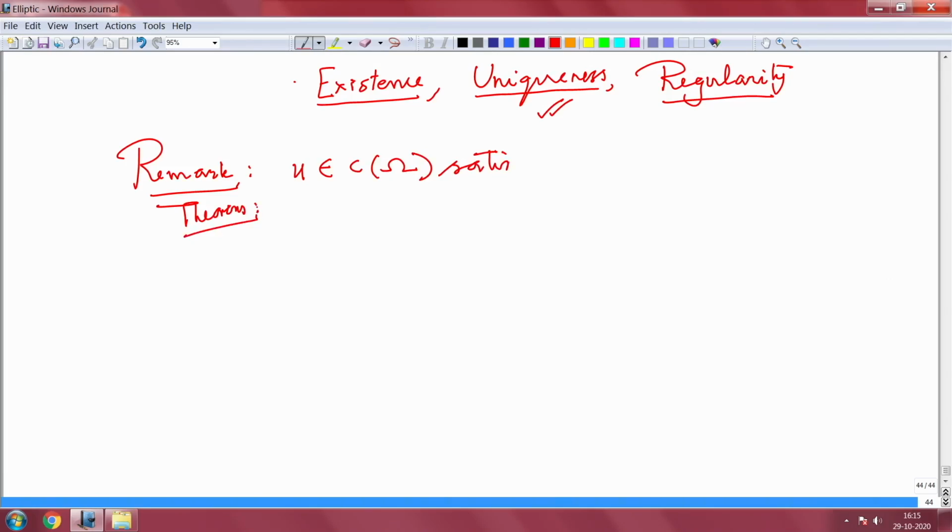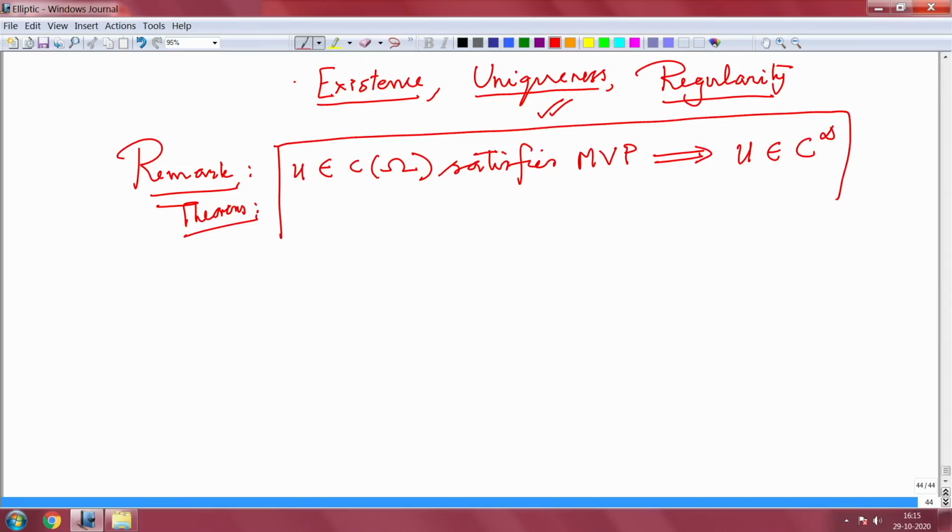As I said, we will not prove it here right now: a function that satisfies the mean value property implies u is C infinity. So, for the main existence theorem, you may be demanding some regularity.